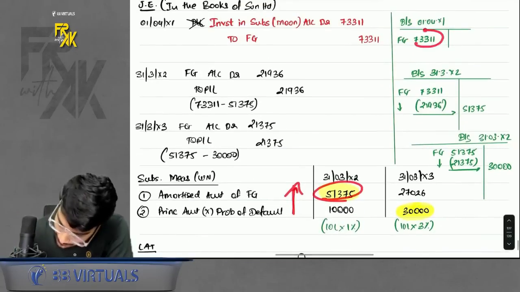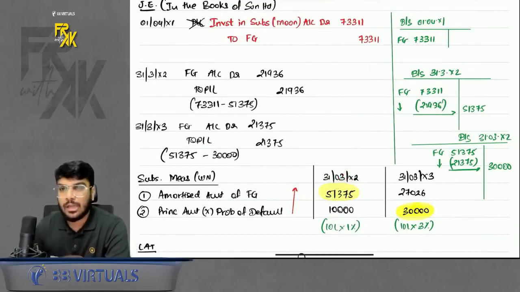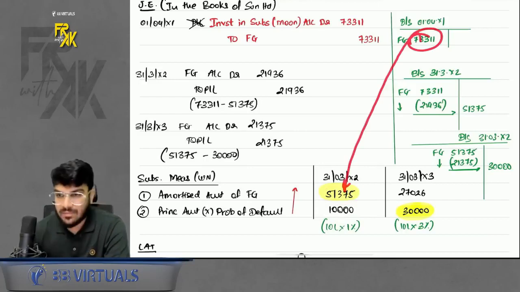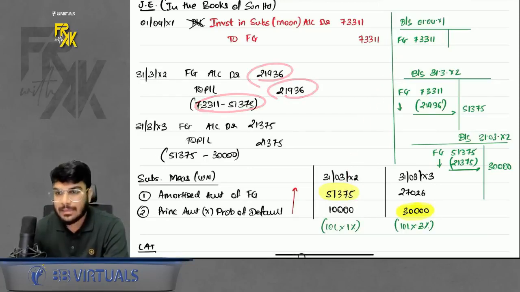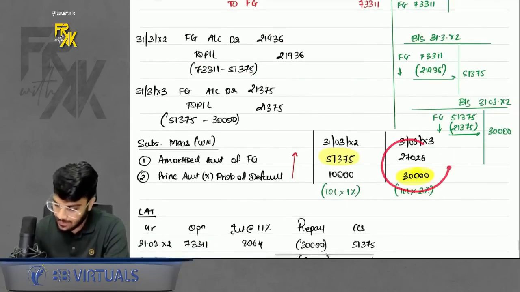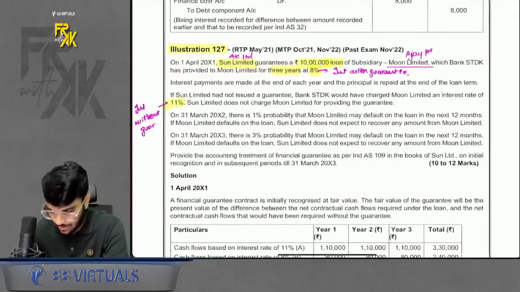Now from 73,311, we want to go down to 51,375. So don't book the full value. From this value, you have to come down to this value. So reduce it. Reduce it by how much? You get 21,936. Similarly, you will do it for the second year as well. Okay. This was the case of your financial guarantee. Your financial guarantee is over.